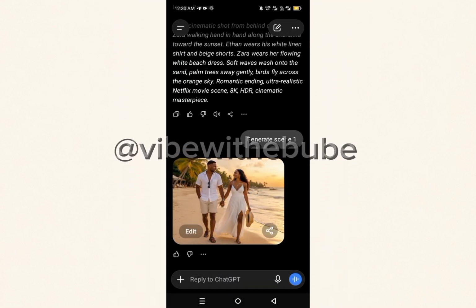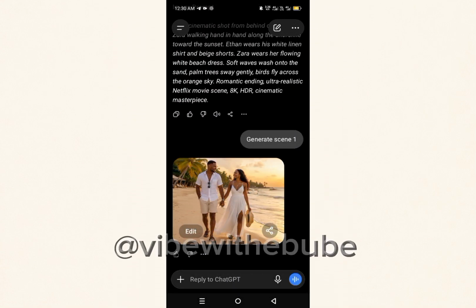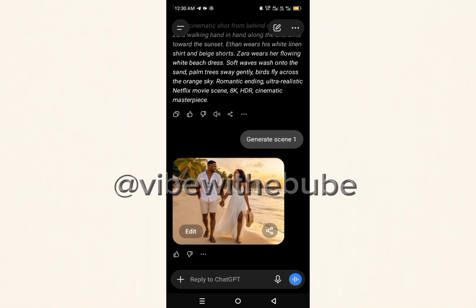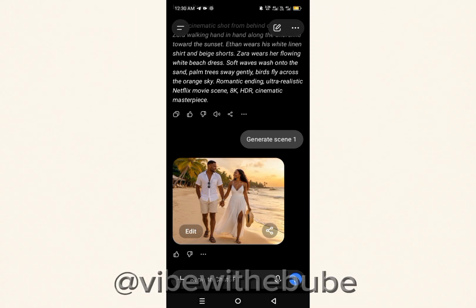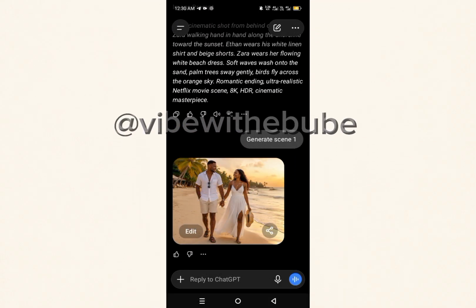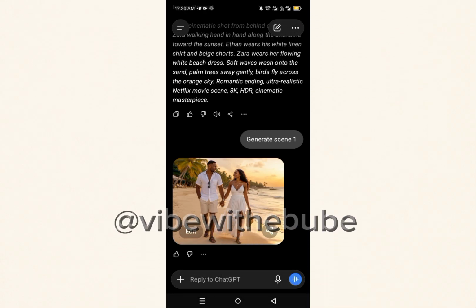Now I want to show you one secret. This is my ChatGPT. Let me show you how you can transform any ratio image to another ratio. ChatGPT first of all gave me 16:9, which is landscape. I want to transform it to 9:16.